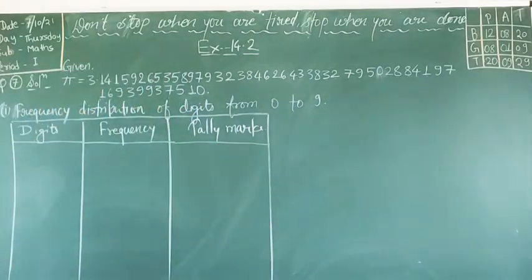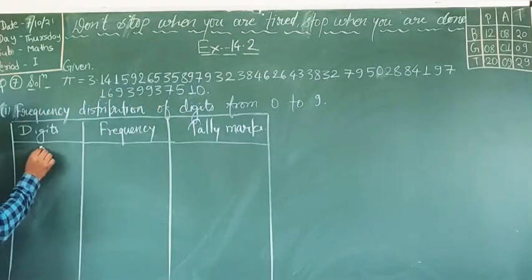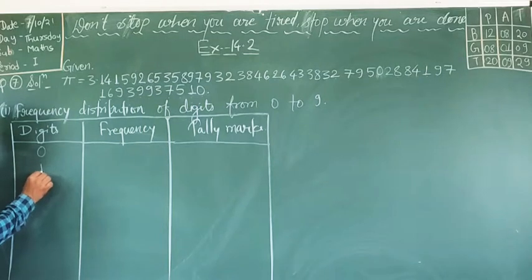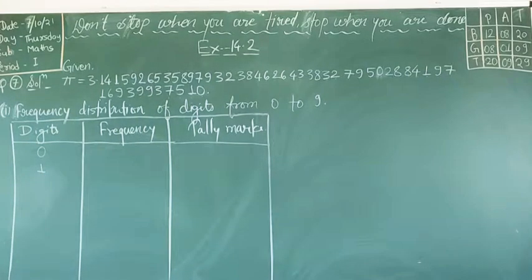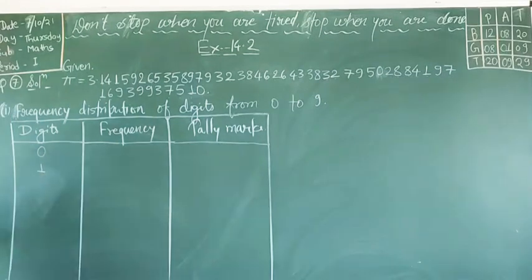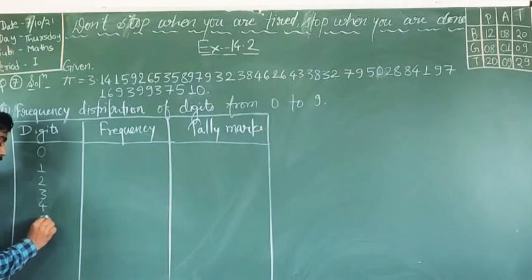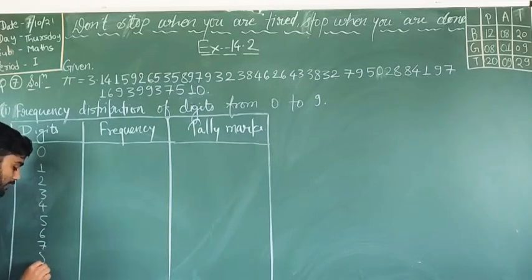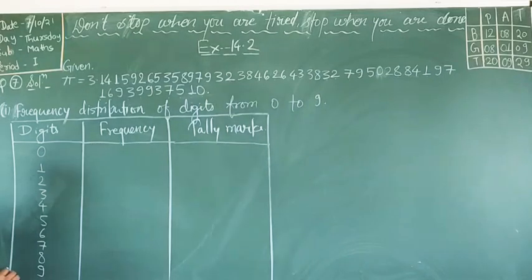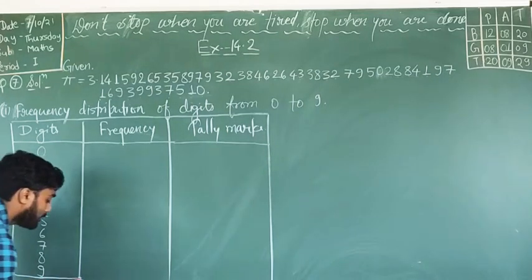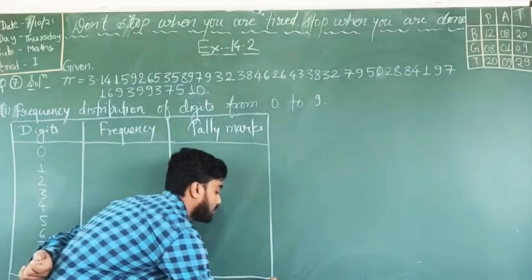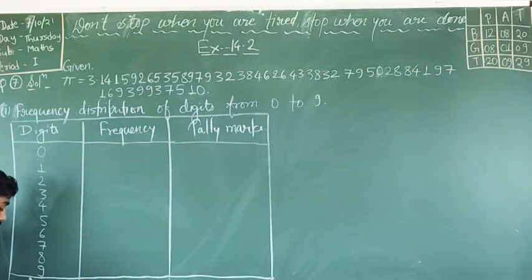The first digit here is 0, then 1, then 2 3 4 5 6 7 8 and last 9. And in the last line we have to make the total. So I am writing total here.